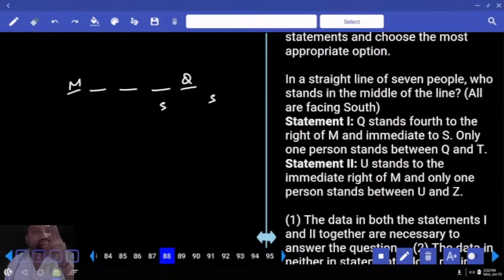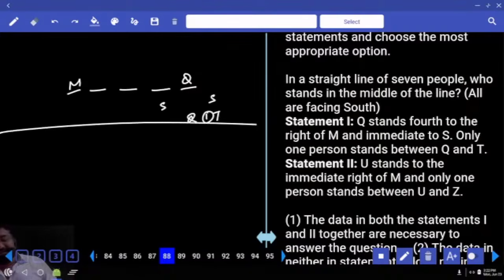I need extra 2. So I can go to the right side of Q or I can go to the left side of Q. Will you get the answer? No. And then he is asking who is exactly in the middle. We don't know what comes next. This one, inch, the answer did not come.